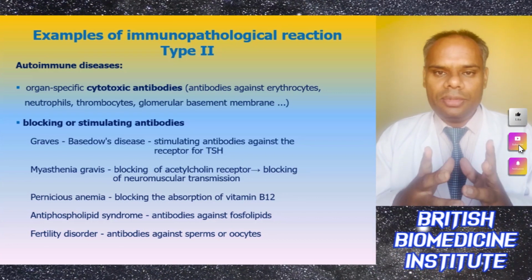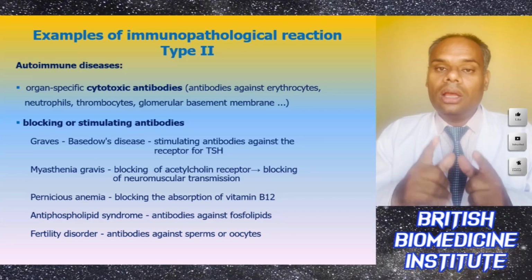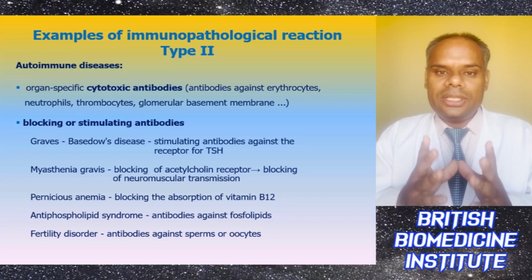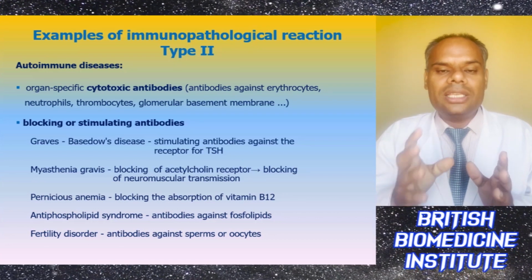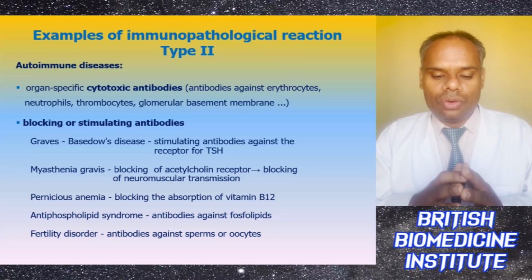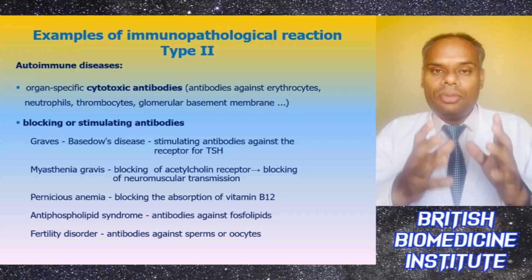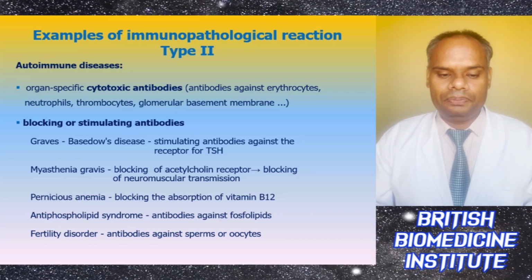Under pernicious anemia, basically there is a blocking of absorption of vitamin B12. In antiphospholipid syndrome, there are antibodies which are produced against phospholipids. And under fertility disorder, basically the antibodies are produced against sperms and the oocytes.